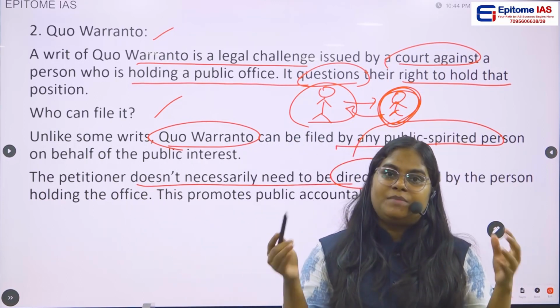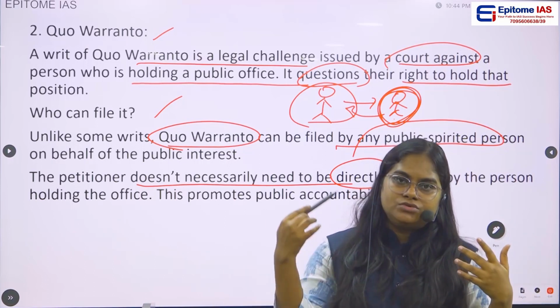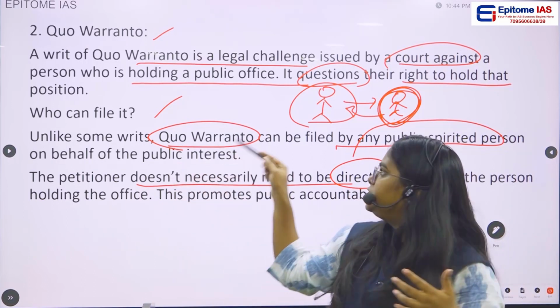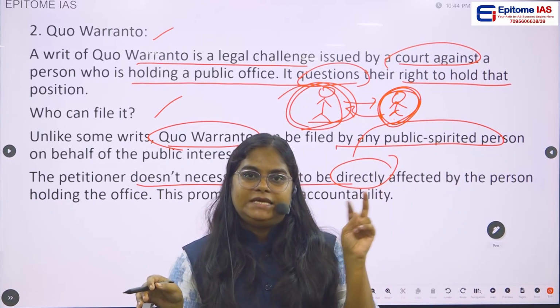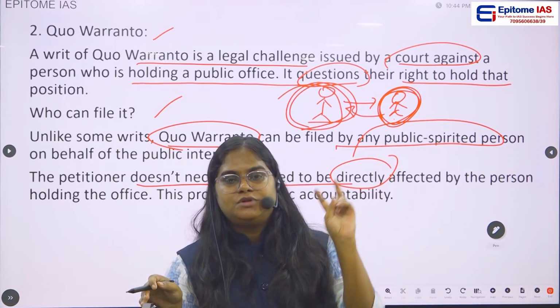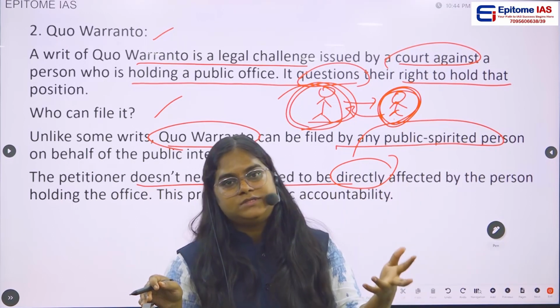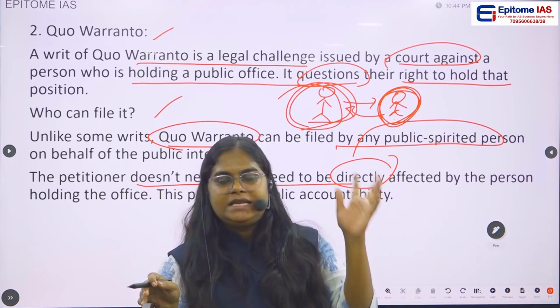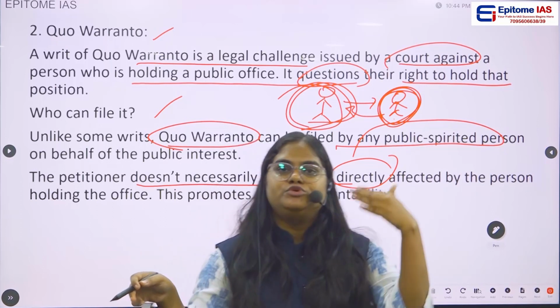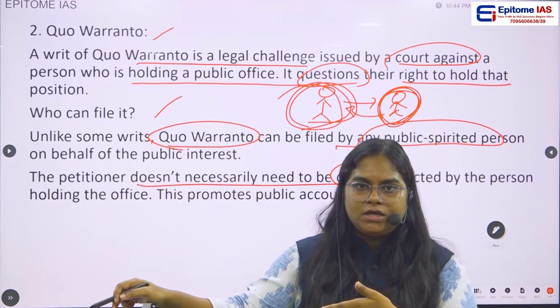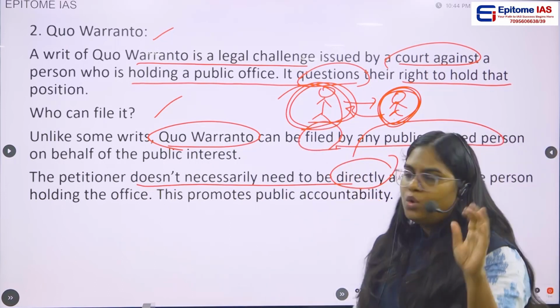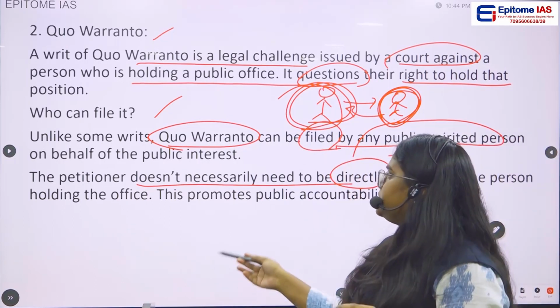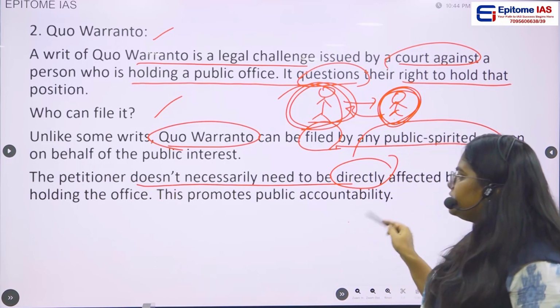If he has a public interest, if he thinks that this particular person is holding this particular office illegally, is not eligible, or does not qualify to hold this office, then any public-minded person, due to public interest, can go and file this quo warranto writ. Then the petitioner, yes, we have discussed this.